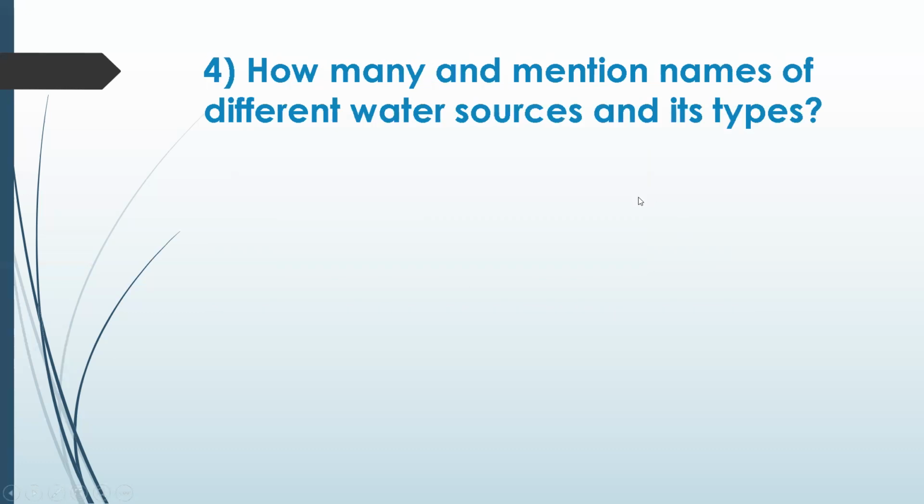How many different types of water sources are there? Mention their names. So we have different sources of water. Divya and Bhauma, 2 types, and in those there are many sub-varieties. These are different types of water sources, from wherever it comes. Okay, 8 types.